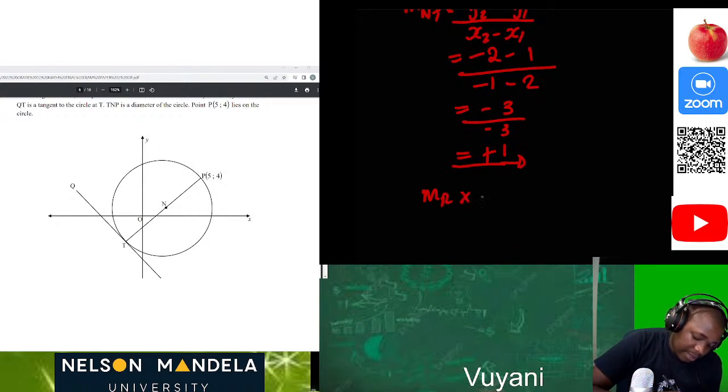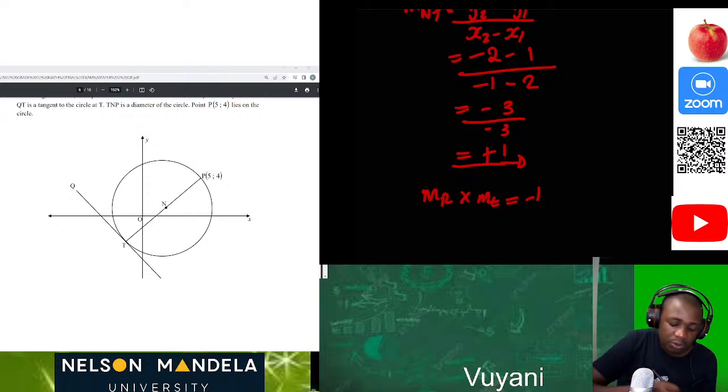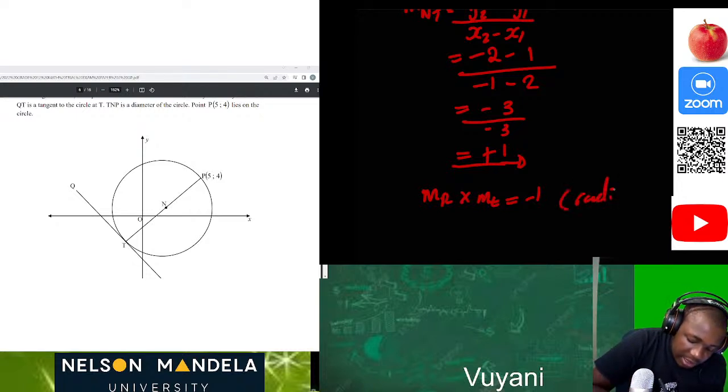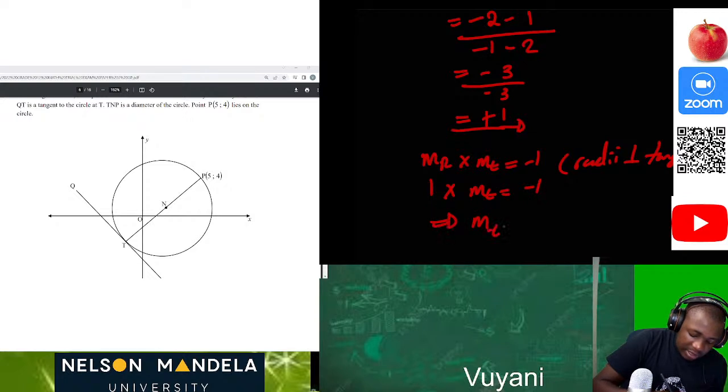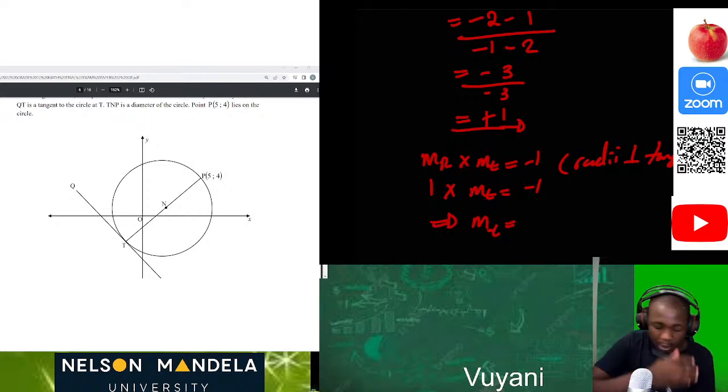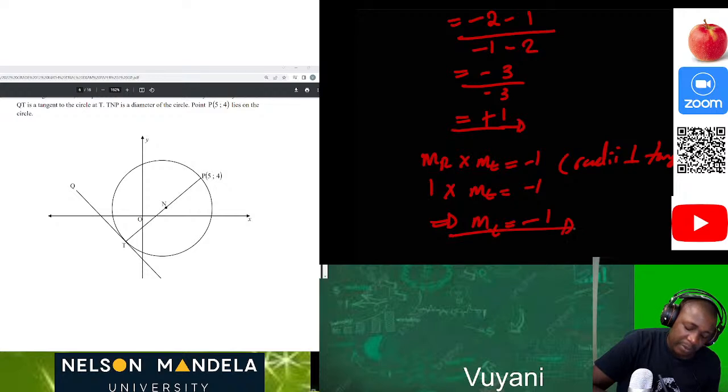So the gradient of the radius times the gradient of the tangent is always equal to negative 1. Always. Why? Because the radius is perpendicular to the tangent. That's why they are always equal to negative 1. The gradient of the radius is 1, times the gradient of the tangent is equal to negative 1. Then the gradient of the tangent will be negative 1 divided by 1, and we get negative 1.